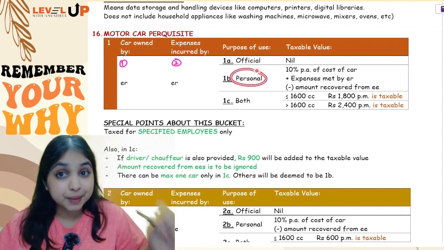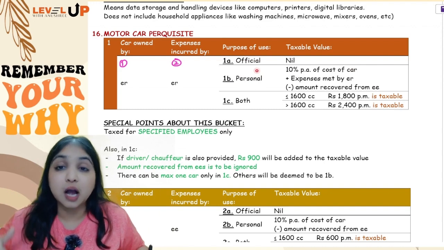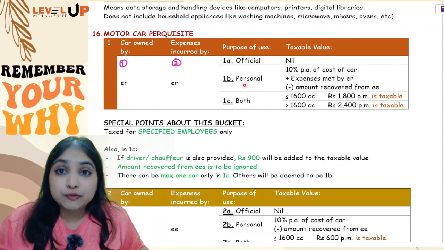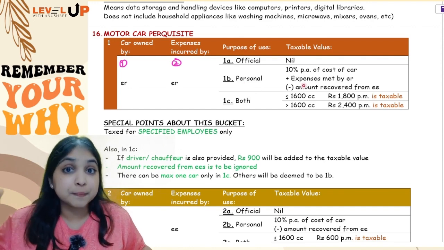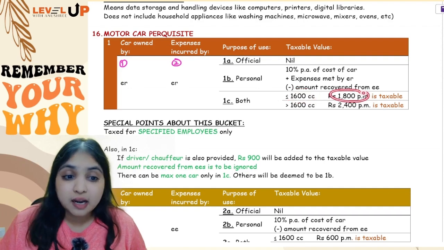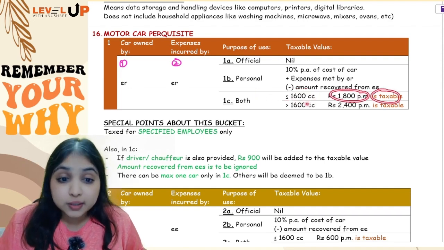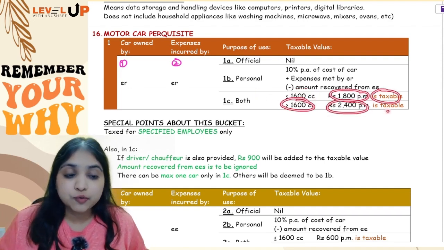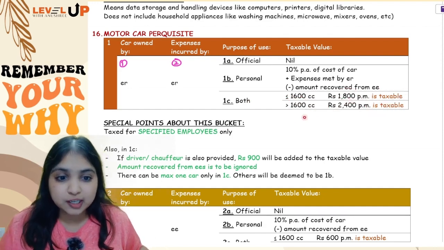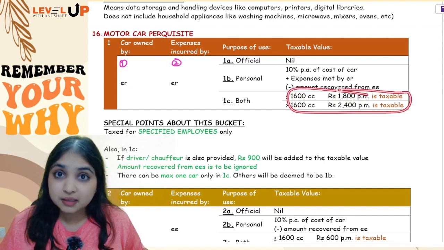if the employee is using the car for only personal purposes. But if the employee is using the car for official purposes also, for personal purposes also, then the taxable value will fully depend upon the cubic capacity of the car. If the cubic capacity of the car is up to 1600 cc, then 1800 per month will be taxable. If it is more than 1600 cc, then 2400 per month will be taxable. If along with the car driver is also provided, then you will add another 900 per month in this category.